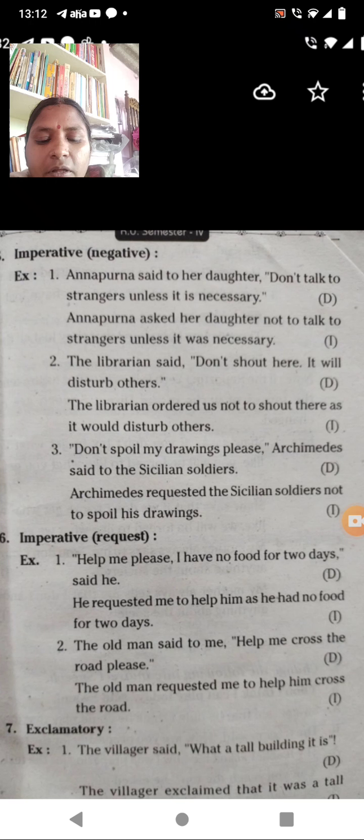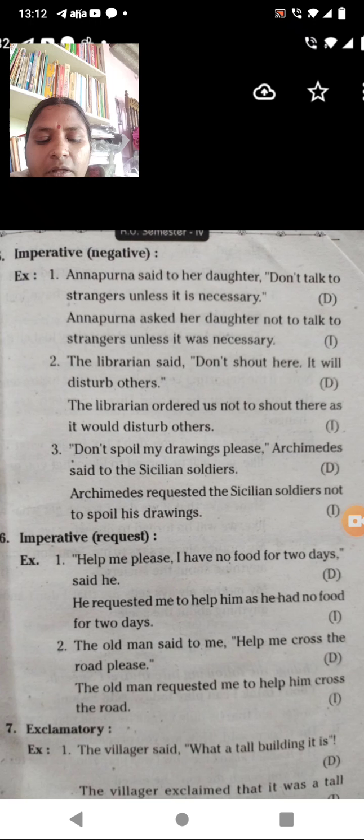So please is used in the direct form as a request. When you change it into indirect form, please will become request. So he requested me to help him as he had no food for 2 days. Why? Because he is requesting that he had no food for 2 days.